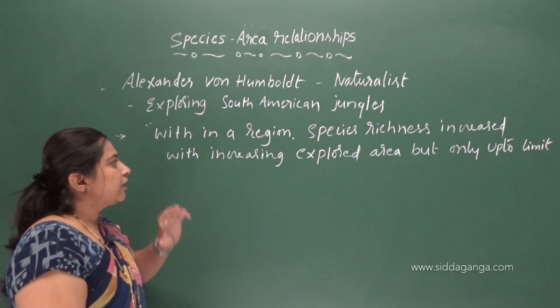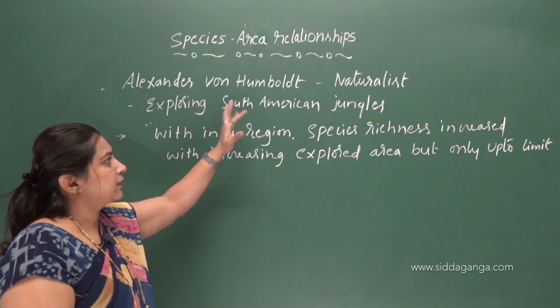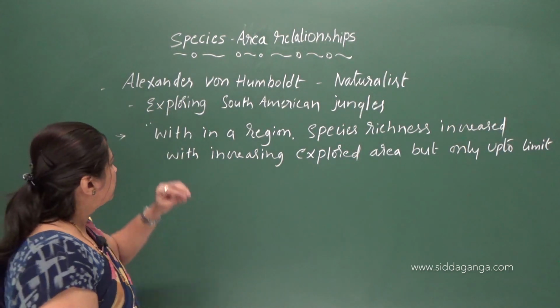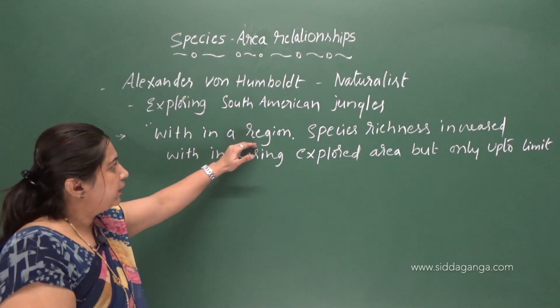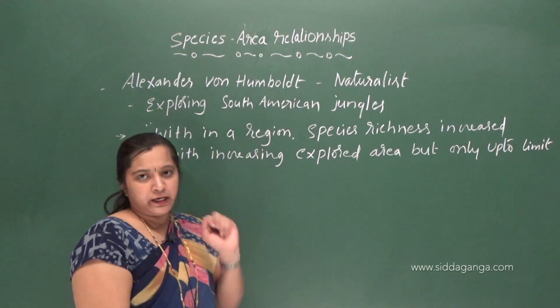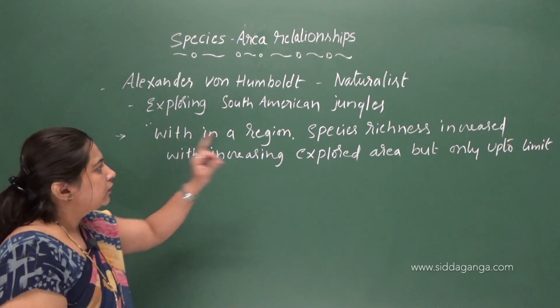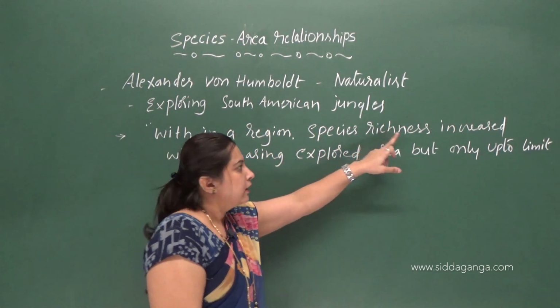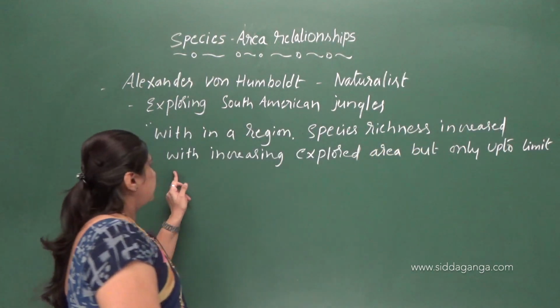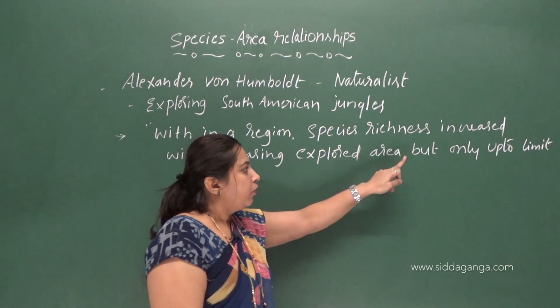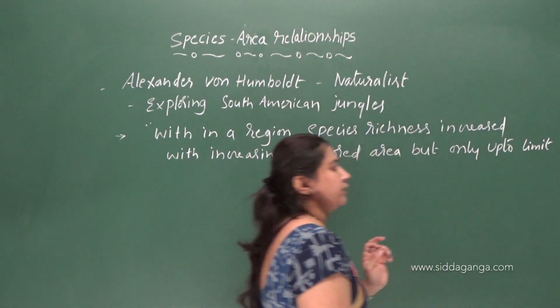So when he was traveling in the South American jungles, within that region, what he observed was species richness increased with increasing explored area, but only up to a limit.